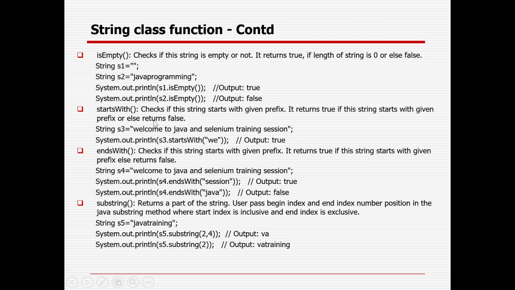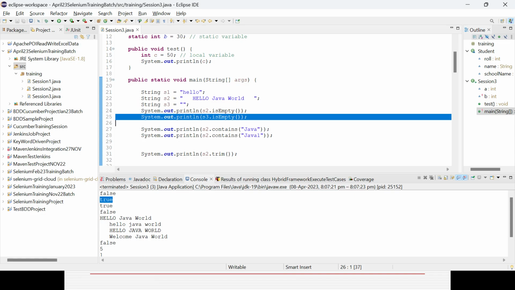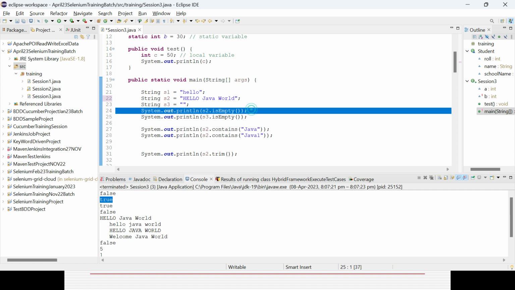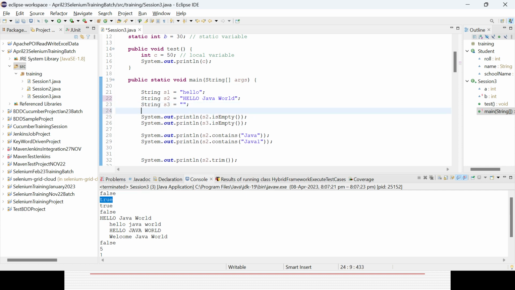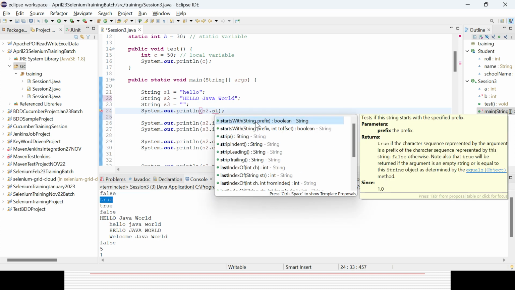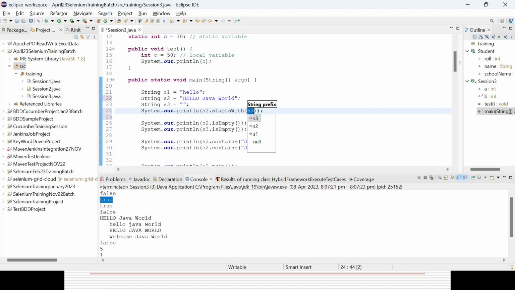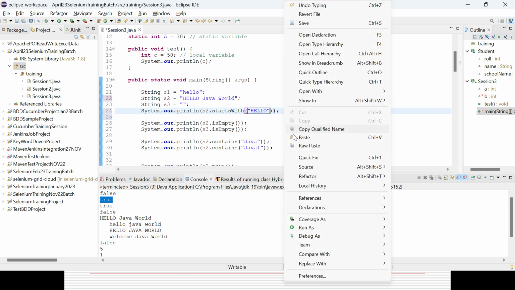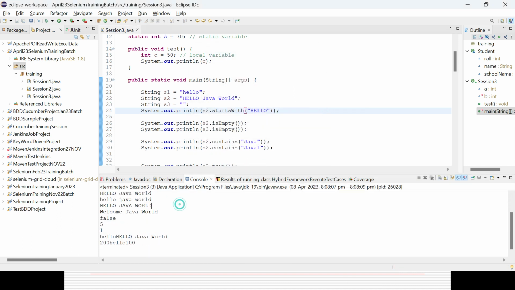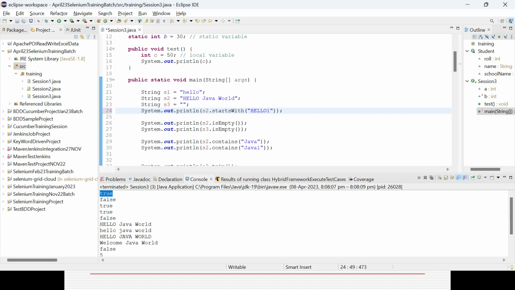startsWith, in case you want to check whether any string is starting with something or not, right? Similarly endsWith, right? So what you can do, you can check whether it starts with hello, using dot startsWith. Similarly endsWith also you can do, you can give the suffix of the string. Suppose I am giving something called hello, so it will give you true. Similarly endsWith you can check, right? In case it is not matching, it will give you false. Exactly, for startsWith also the first one will come as true, but in case you give hello one, it will give you false.